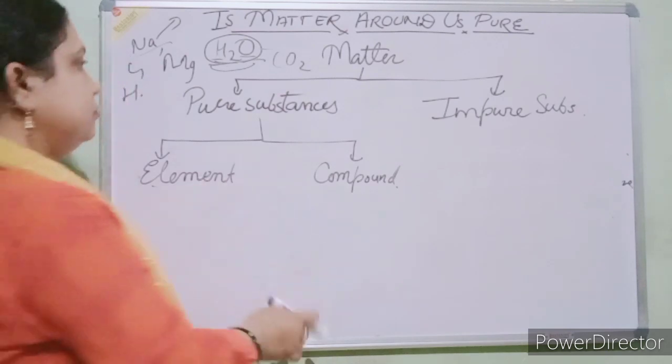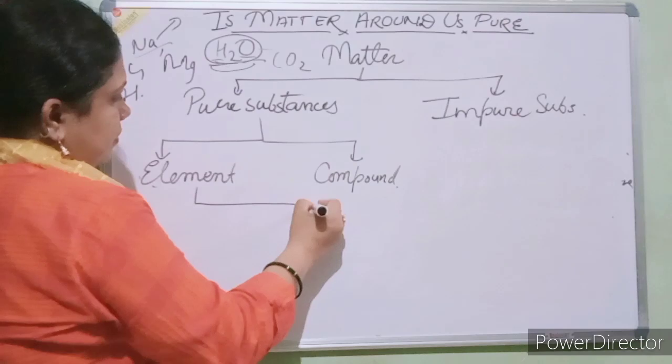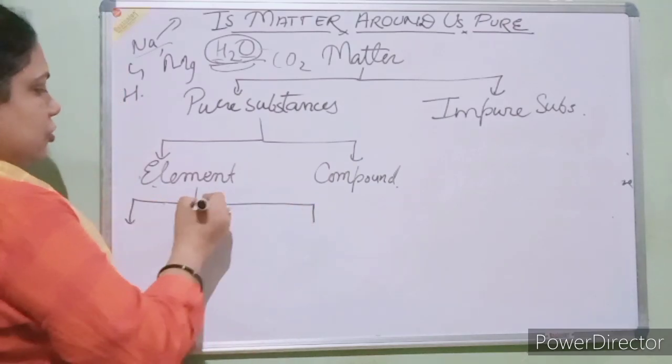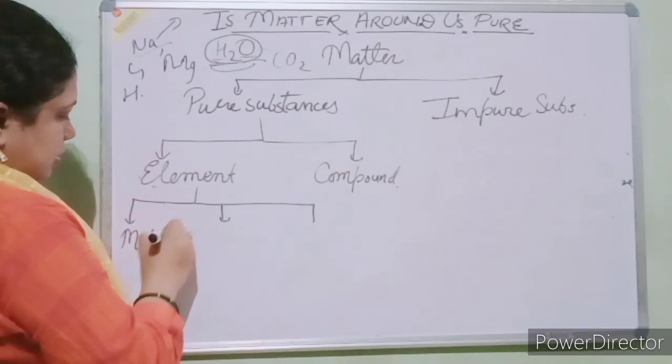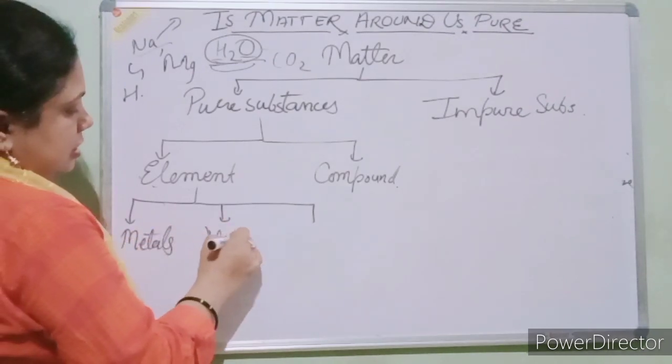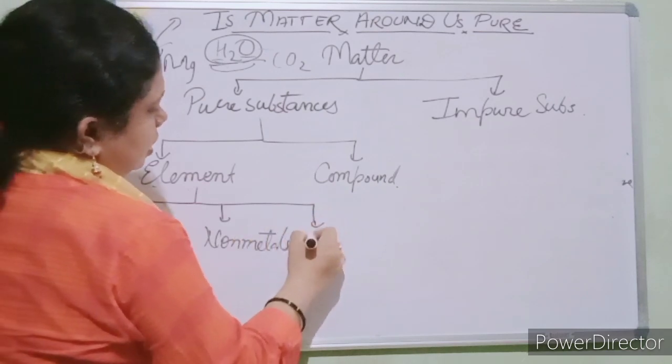Clear? Now students, elements can be divided into three categories, that is metals, non-metals and metalloids.